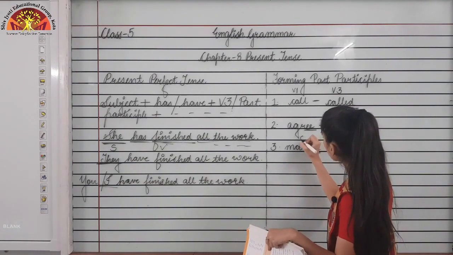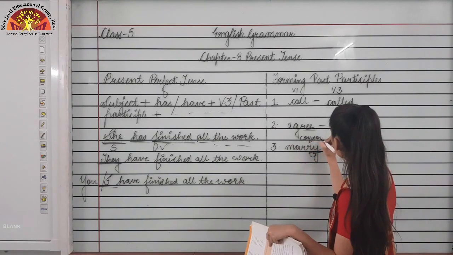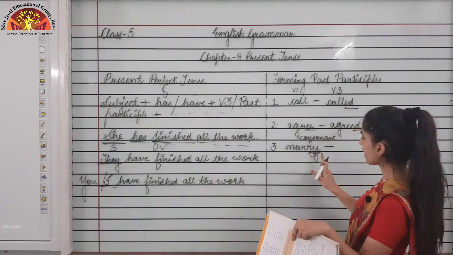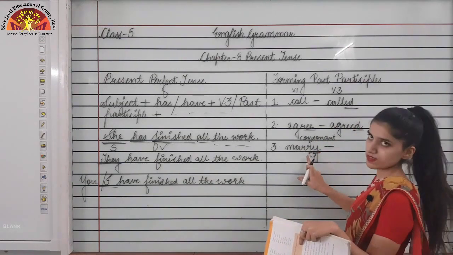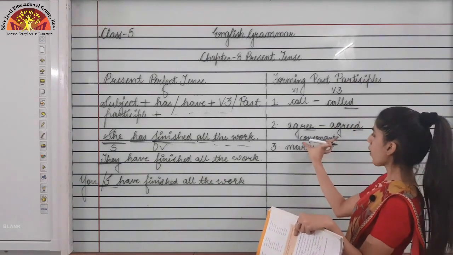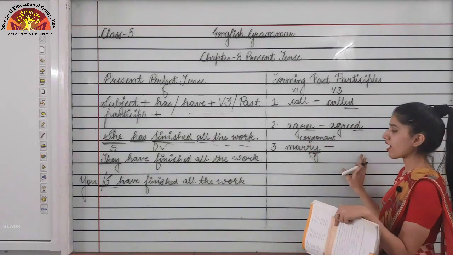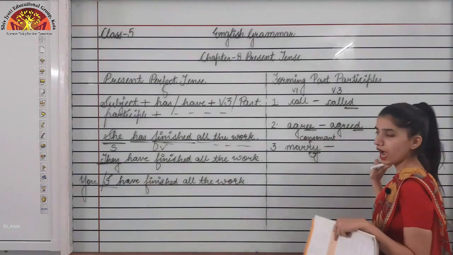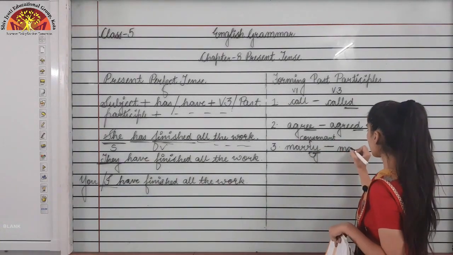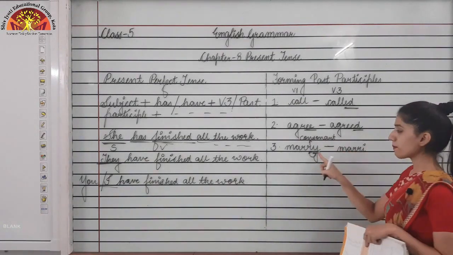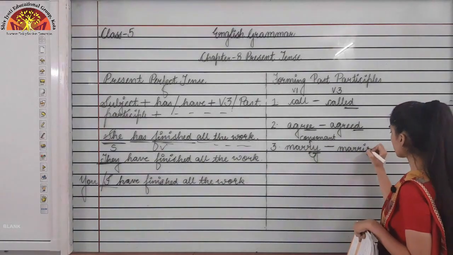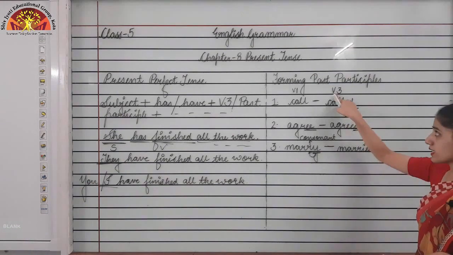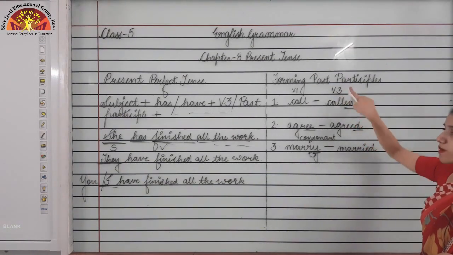So whenever before y there is a consonant, meaning consonant plus y is there in the last, then we will change y into i. Like this, M-A-R-R, i will come in place of y, and then we will add ed.